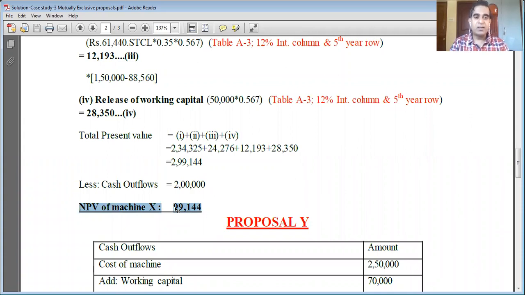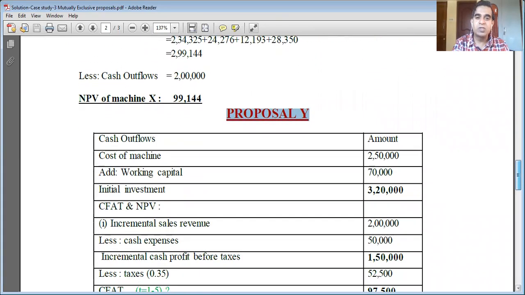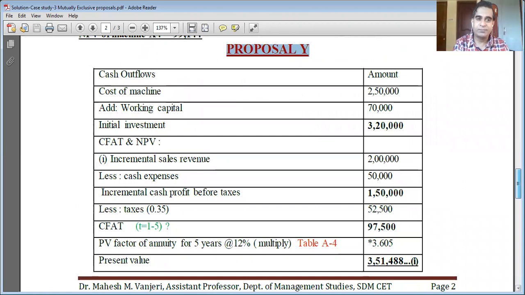So when you compare the net present value of machine X with machine Y, which we are going to calculate, whichever is greater, you have to select that machine or that project. Now we are going to evaluate proposal Y exactly on the same lines as we did for project proposal X. I hope we can recall. First, we are going to calculate cash outflows, in the same format, the way we did it for proposal X.